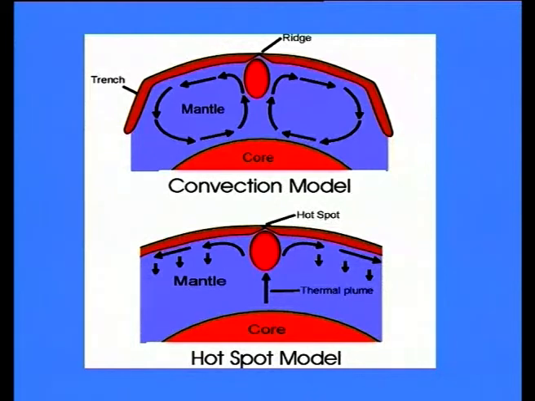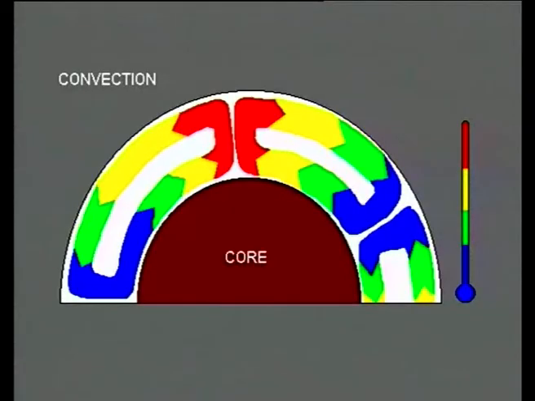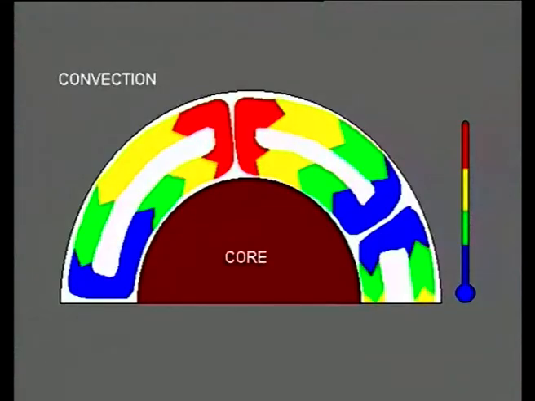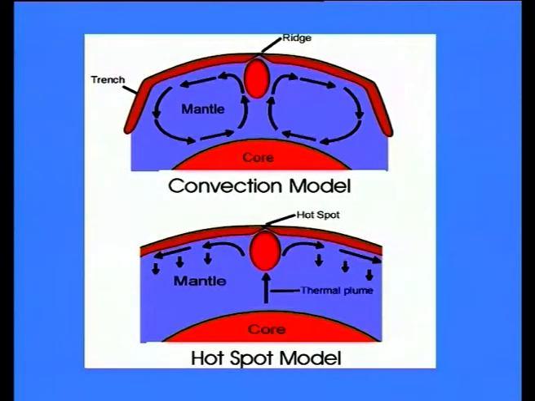The hot spots are surface or near surface expressions of a column of hot material coming up from near the core mantle boundary. The D double prime layer is situated at a depth of around 2600 to 2700 kilometers below the earth's surface, close to the core mantle boundary at 2900 kilometers. These sources of heat, spread only over a few hundred square kilometers of area, are known as hot plumes or mantle plumes or deep mantle plumes.